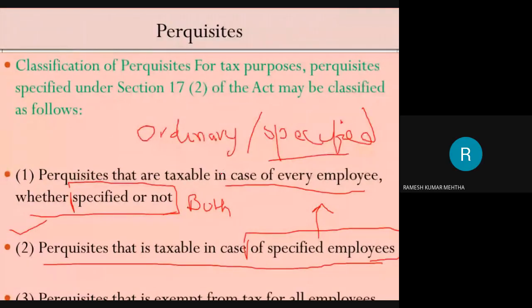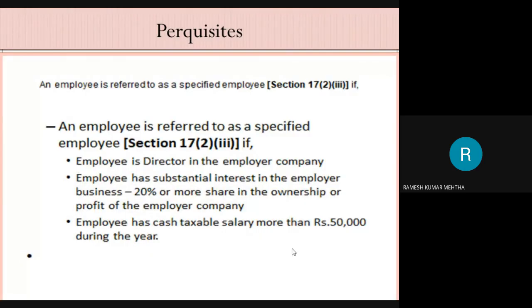Okay, okay. Now the next one is perquisites that are exempted from tax for all employees. So in the first case, it was taxable in both cases. Here it is taxable in case of a specified employee, and here it is exempted in both specified as well as regular employees. So: exempted, fully taxable, and taxable in case of specified employees. Now you will come to know who is a specified employee.